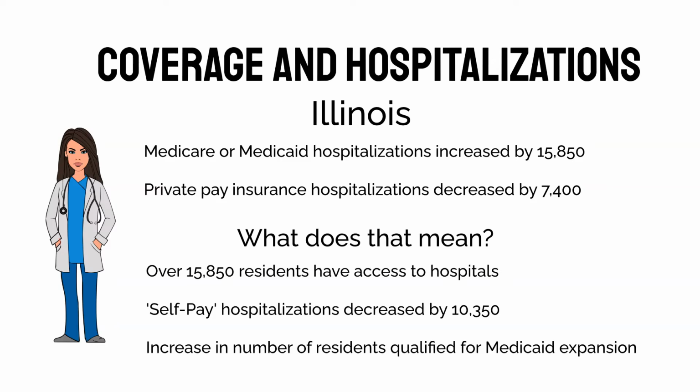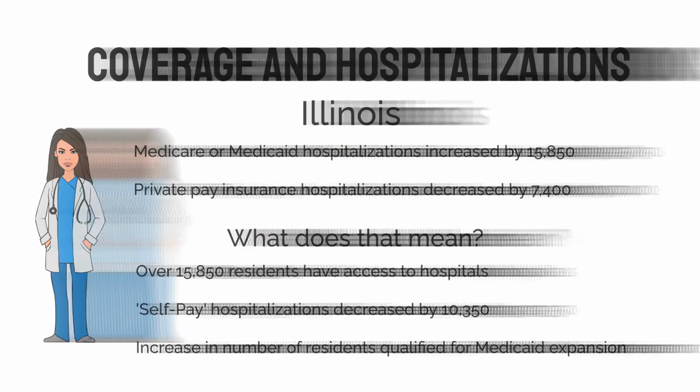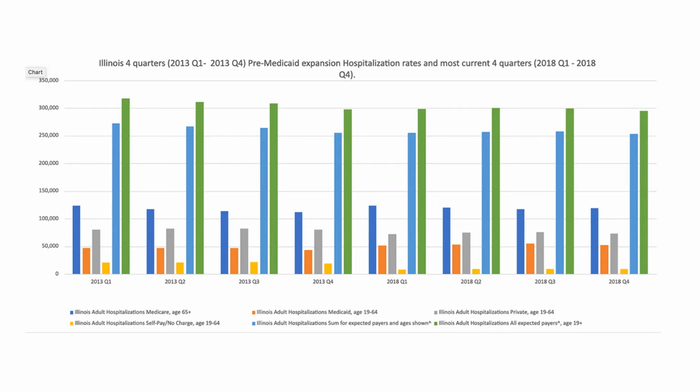The self pay hospitalization numbers are most likely reflective of the increased number of Illinois residents able to now sign up for Medicaid due to the expanded criteria. This is a graph that summarizes all the information we just went over. In quarter one of 2013, before Medicaid expansion, the arrow is pointing to the self pay hospitalizations. In quarter four of 2018, after expansion, this is the same amount of self pay hospitalizations.